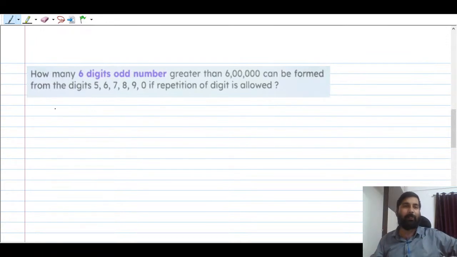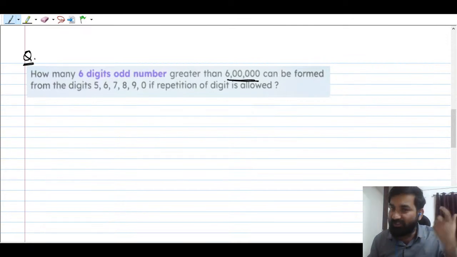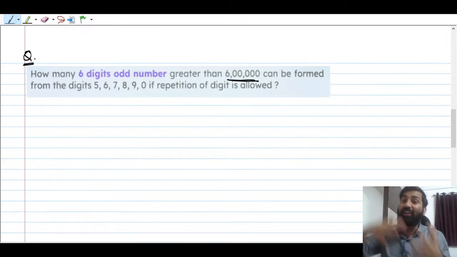So, guys, here is the question: how many 6-digit odd numbers greater than 6 lakh can be formed? This time you have to form a 6-digit number that should be larger than 6 lakh. That is one of the restrictions they have given.